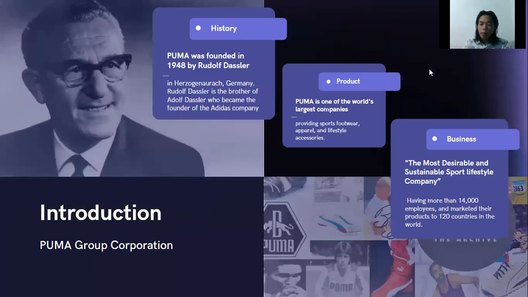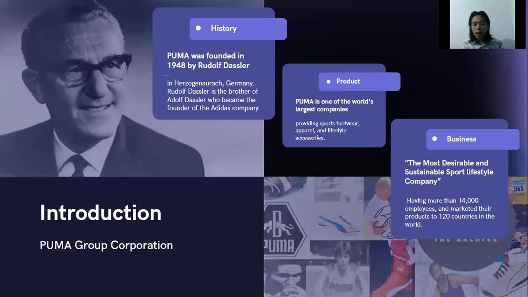For the first, we will talk about the history of Puma Group Corporation: in what year and where Puma was founded, and who the founder was. Puma was founded in 1948 by Rudolf Dassler in Germany. Rudolf Dassler is the brother of Adolf Dassler, who founded Adidas. At first, they founded the Dassler shoe factory in 1924. Then in 1948, Rudolf Dassler decided to start Puma. That is the history of Puma.